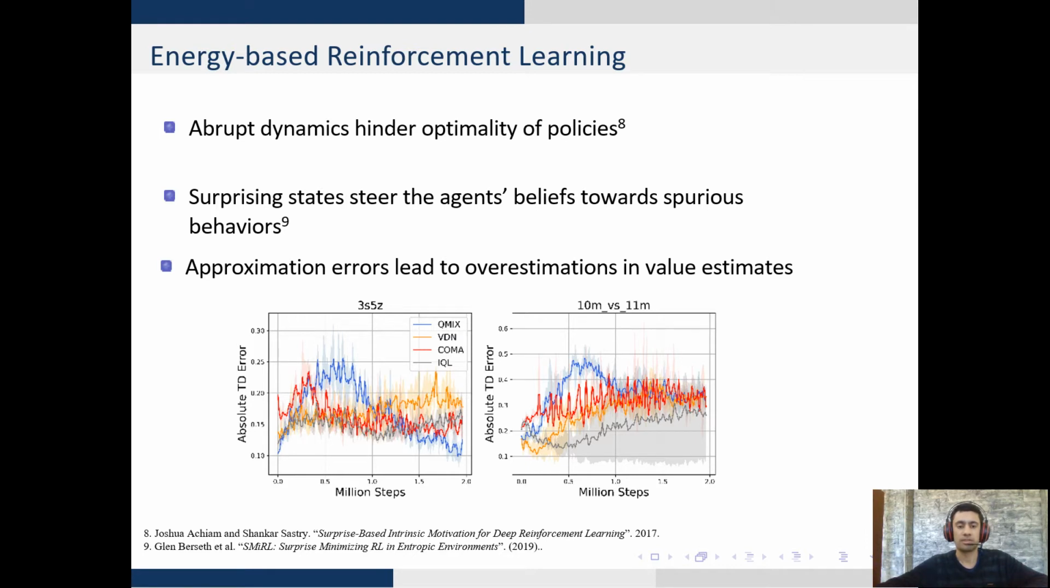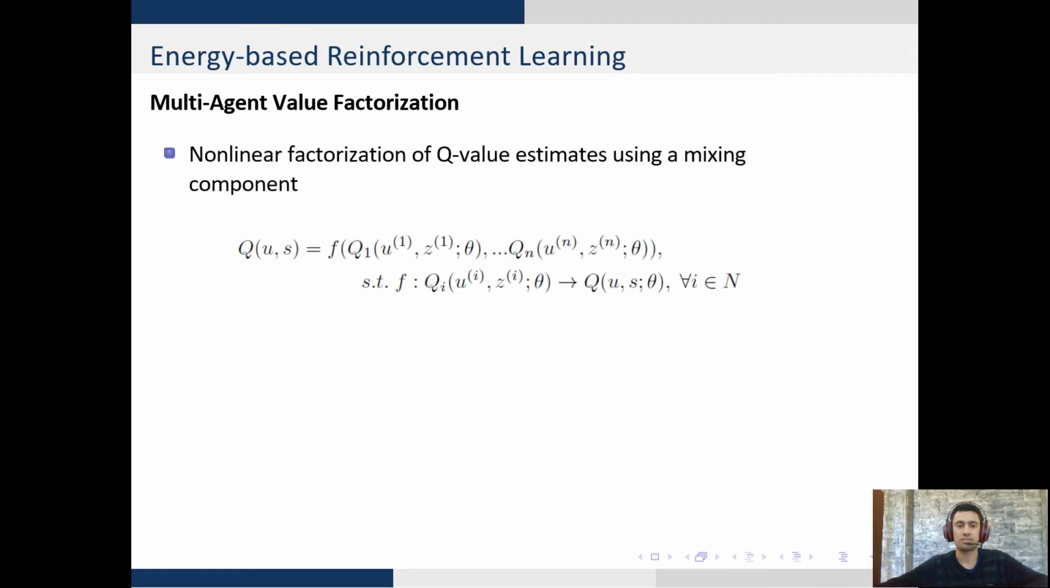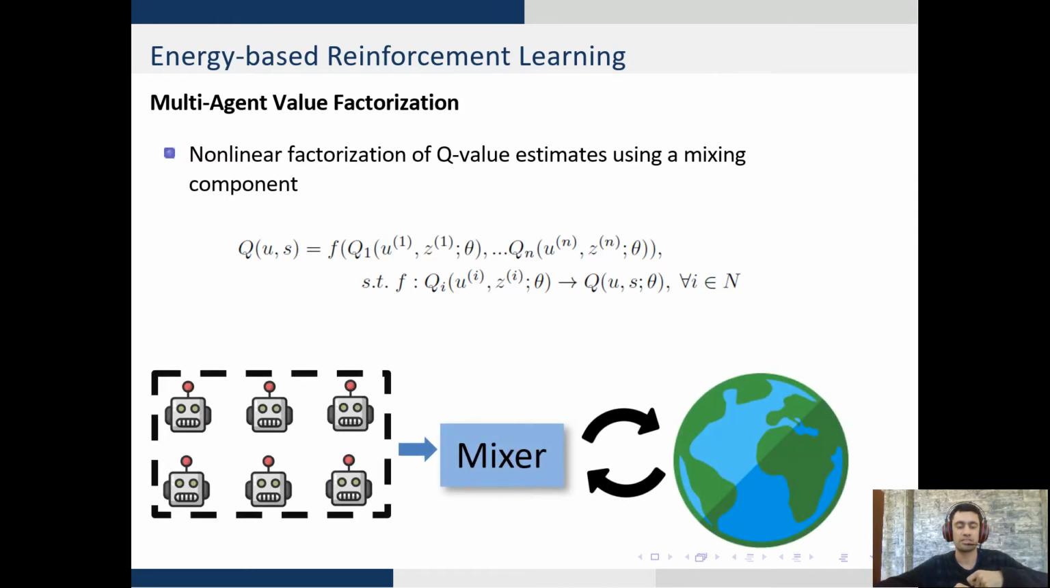This can be further studied in the setting of multi-agent value factorization. The setting consists of nonlinear factorization of Q values of all agents in the system. So what you have visually is that a number of agents interact together and yield their individual Q values, which are combined together in the mixer and interact with the nonlinear world. This nonlinear approximation yields stochastic estimates, which sufficiently provide stochasticity to the agent's Q value estimates.